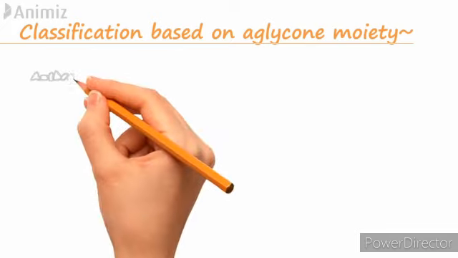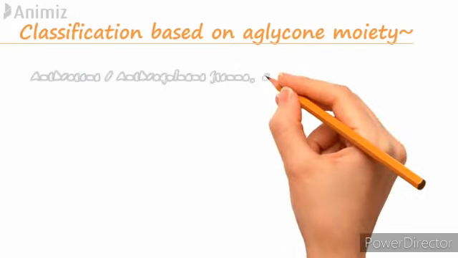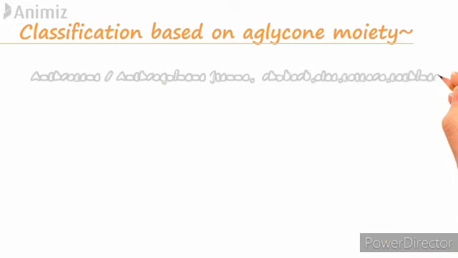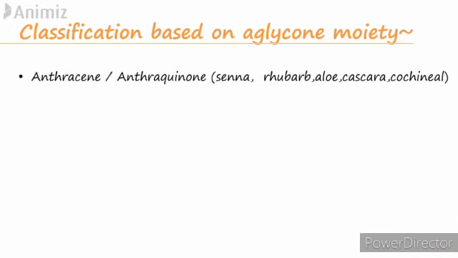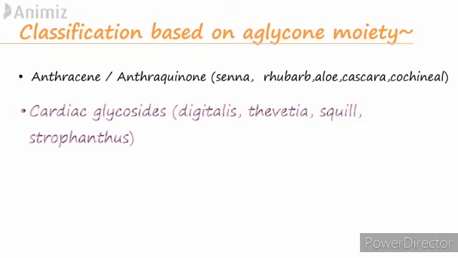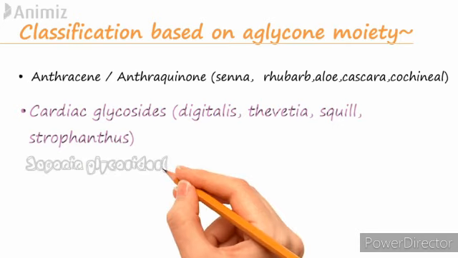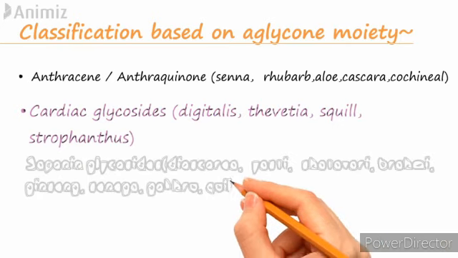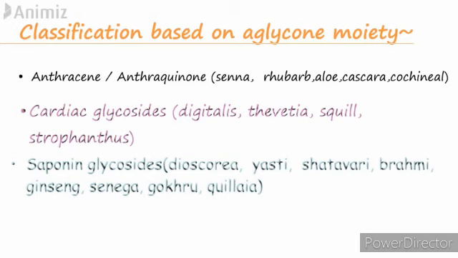The first one is anthracene or anthraquinone glycosides. Examples are senna, rhubarb, aloe, cascara, cochineal. Second, cardiac glycosides or steroid glycosides. They are digitalis, thevetia, squill, strophanthus. Next one is saponin glycosides. Examples are dioscorea, liquorice, shatavari, brahmi, ginseng, senega, gokhru, quillaja.